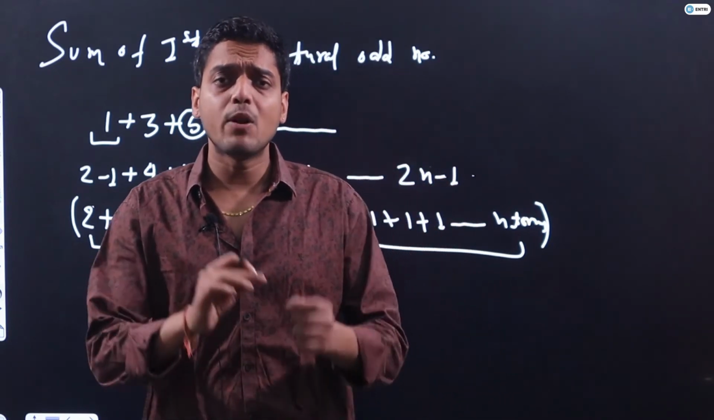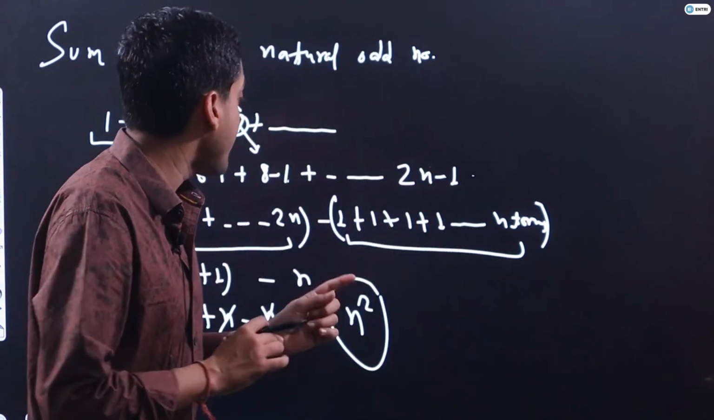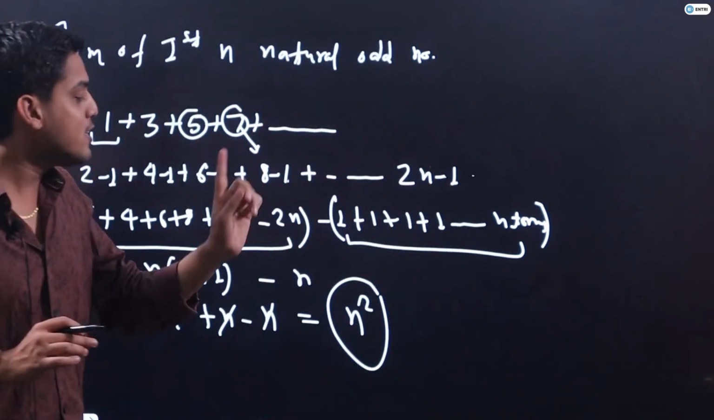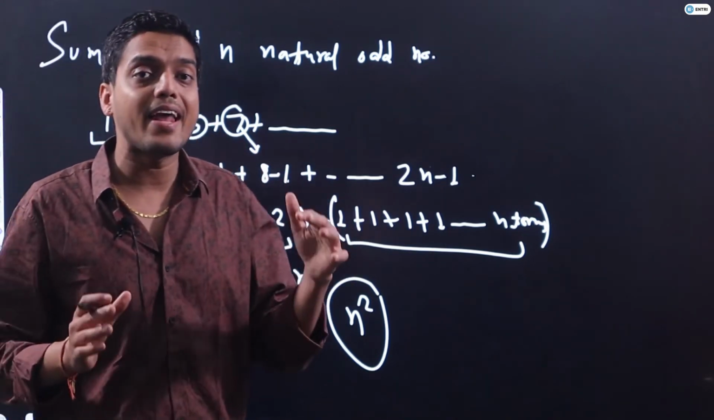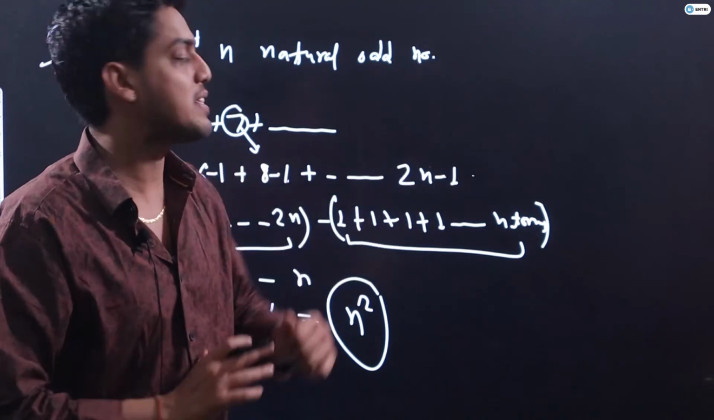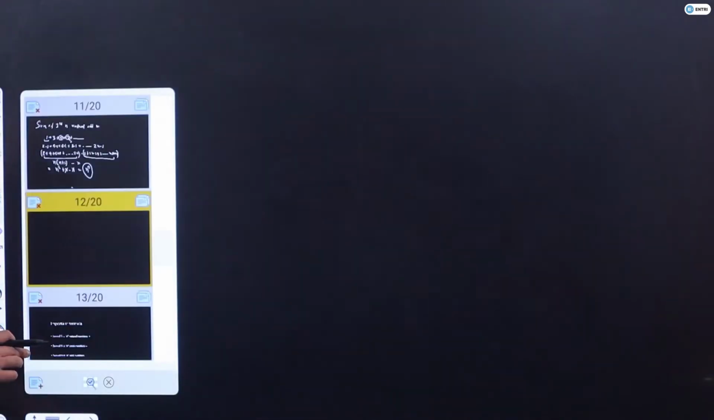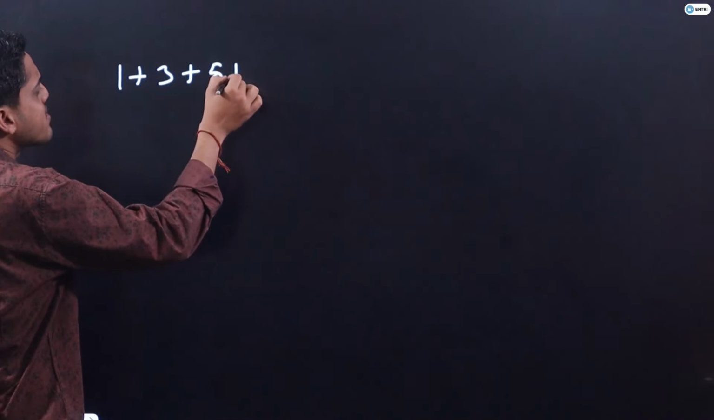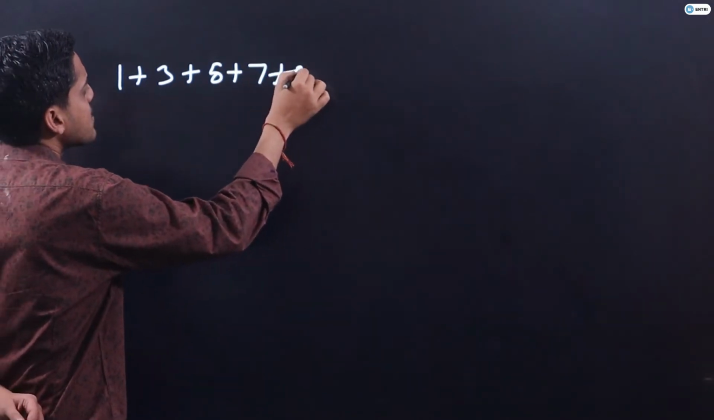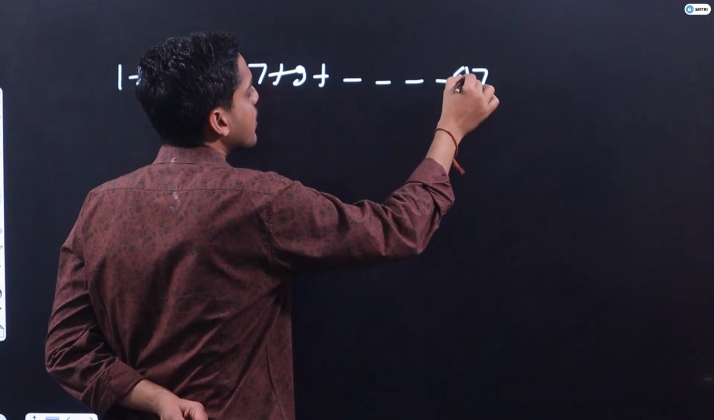N square will be the sum of first n natural odd numbers, where remember guys, n is not the last term. N is the number of terms present in the series. Let's have a question based on this. Find out the sum of this series: 1 plus 3 plus 5 plus 7 plus 9 and so on up to 47.